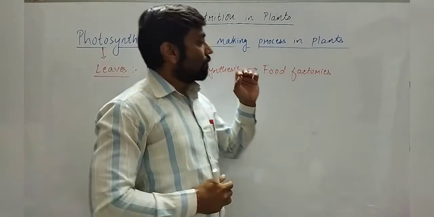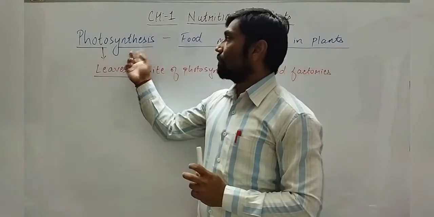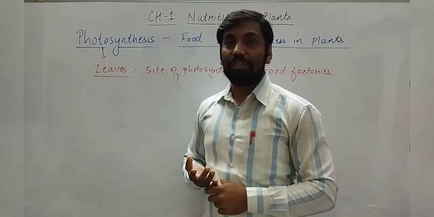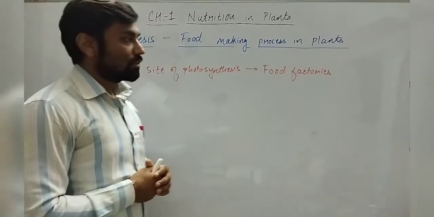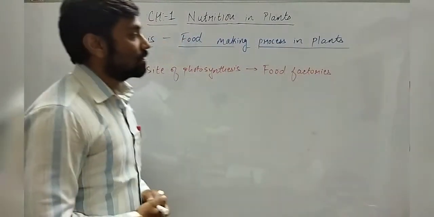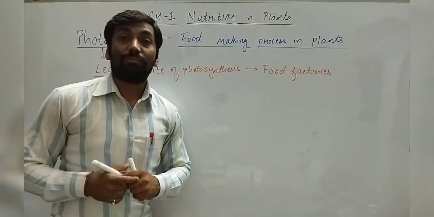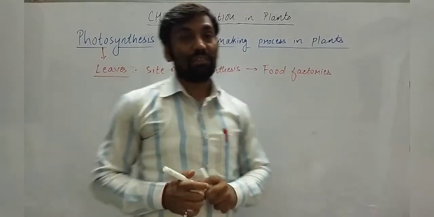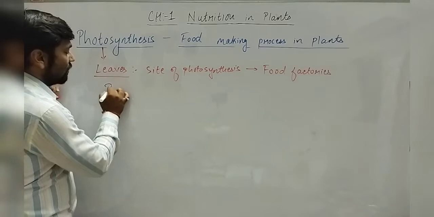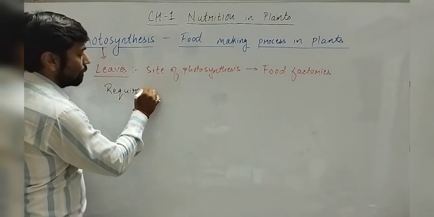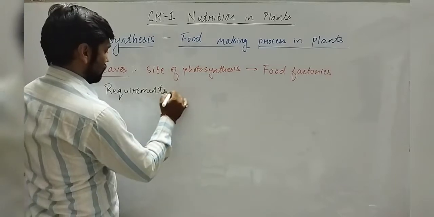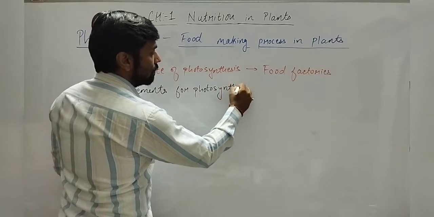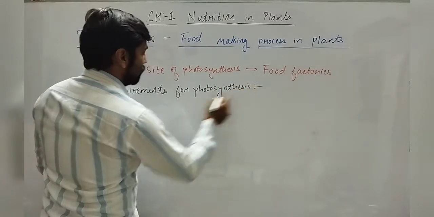Okay, so what all things are required for the process of photosynthesis? Now the leaf is there, so the leaf also requires certain materials, which are known as raw materials. So let us study the requirements for photosynthesis. What all things are required?